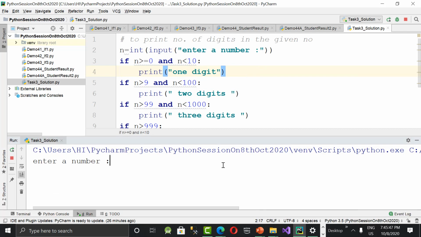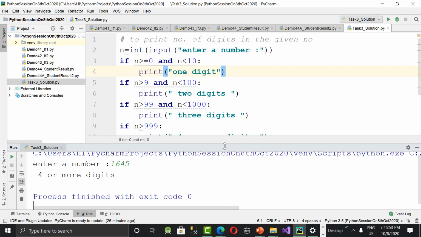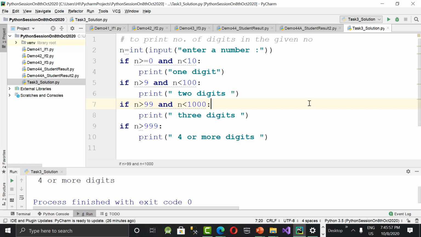This is not the best logic actually. The best logic is to divide the number by 10 and keep on counting how many times the number is divisible. You can count digits with a while loop and all. We'll see that later. But this is the basic logic of how to make use of the AND operator. That is the reason I'm giving it like this. Clear, guys?